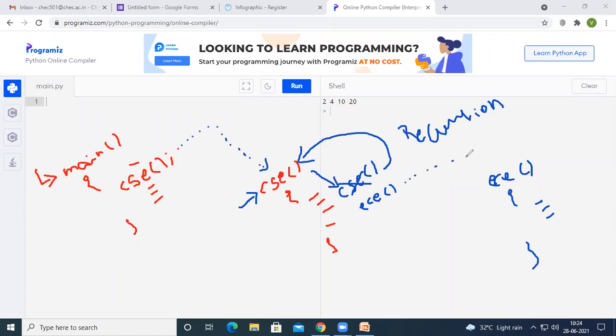If the ECE function is found, it will start executing all the lines of code, depending upon the conditions or the iteration loops given. It is not called recursion. See here, inside the main function we have called CSV, and inside the body of CSV we have called ECE, and ECE will be executed. It is not called recursion.